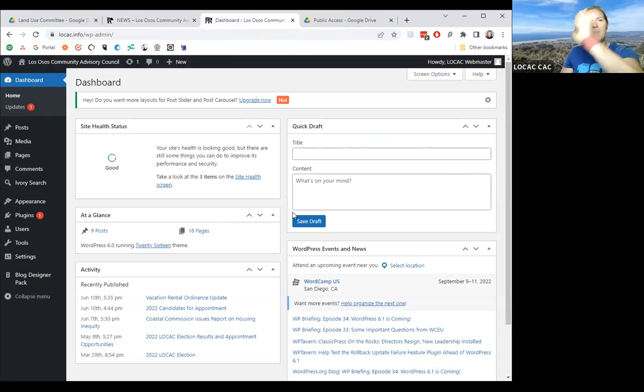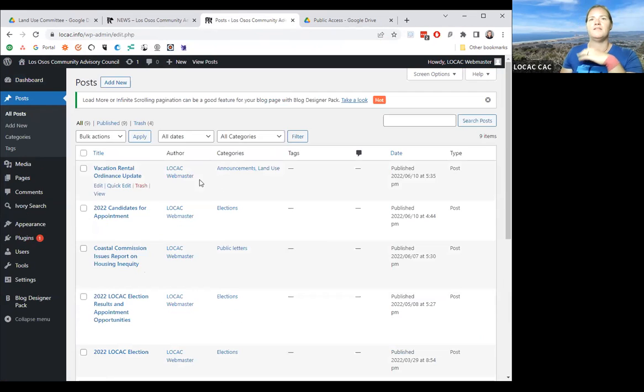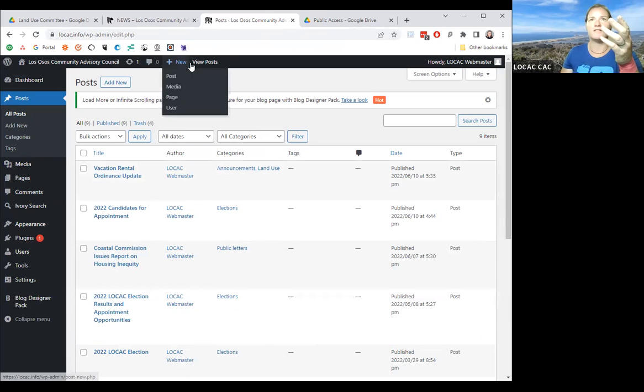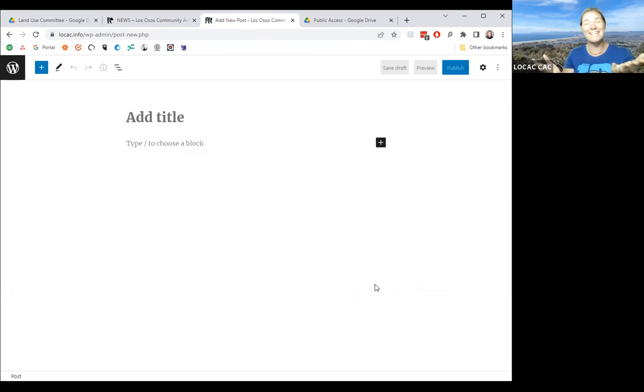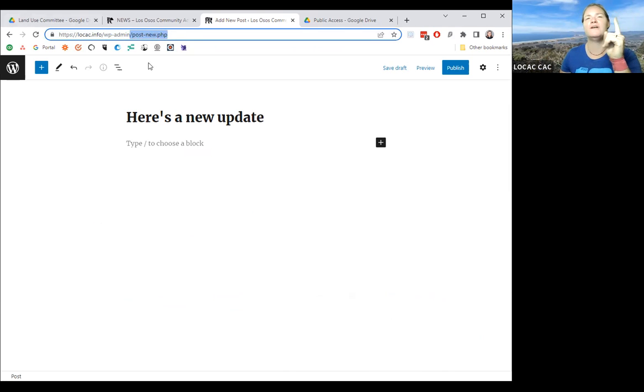Okay, so back end. So you're going to go to posts. And then you can see all the different posts. If you did not, just click on new post and you're going to click add new. It's just like Word. So you're going to say, here's a new update. And what this does, the name, it's called a slug. I don't know why, but it's basically this thing up here. See that post-new? It's going to change it to here's a new update.